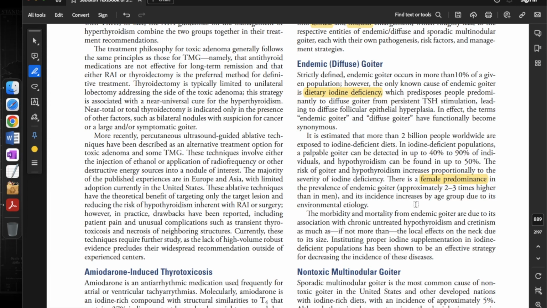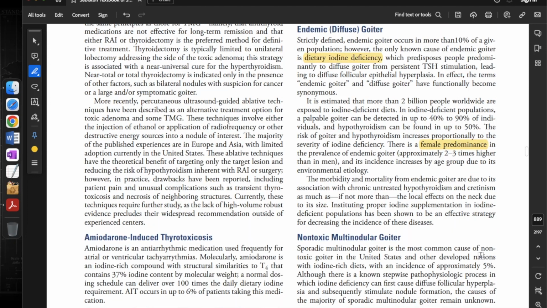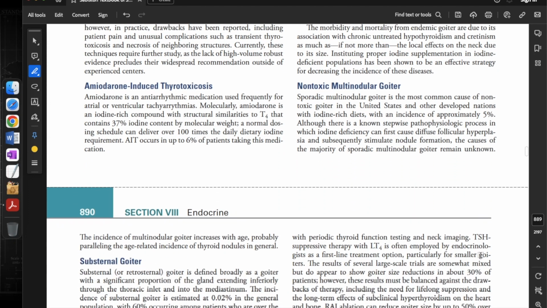The morbidity and mortality from endemic goiter are due to its association with chronic untreated hypothyroidism and cretinism, as much as, if not more than, the local effects on the neck due to its size. Instituting proper iodine supplementation in iodine-deficient populations has been shown to be an effective strategy for decreasing the incidence of these diseases. The next is the non-toxic multinodular goiter.